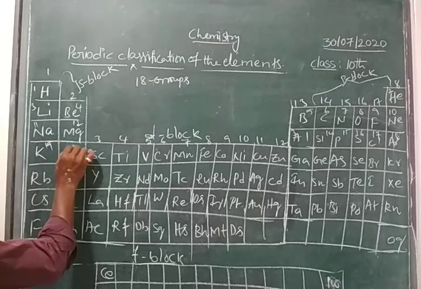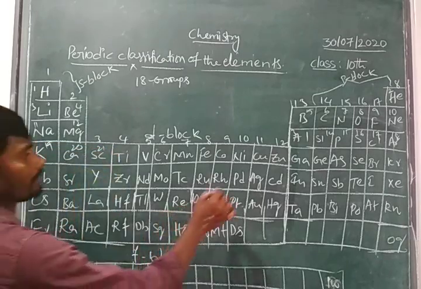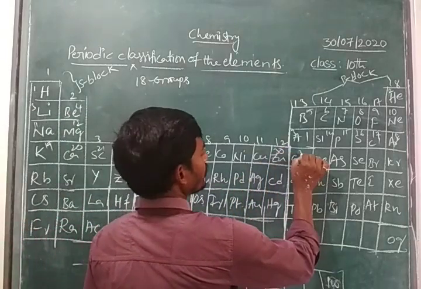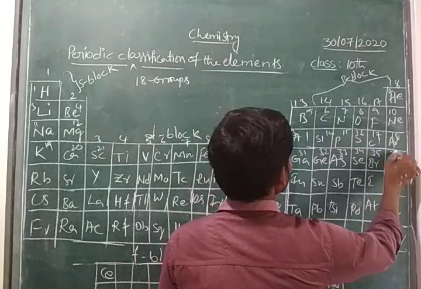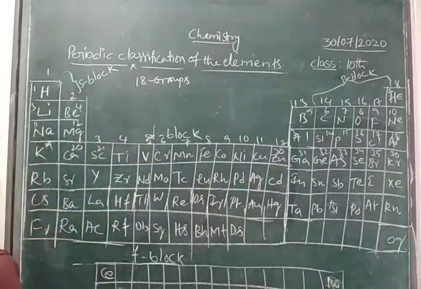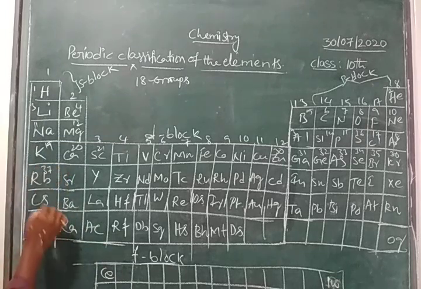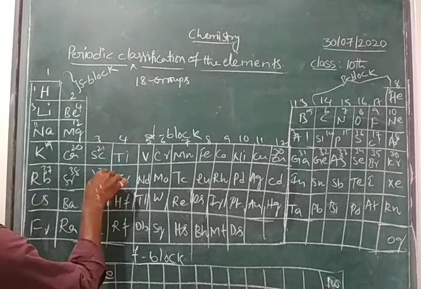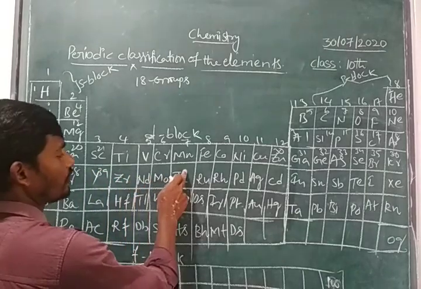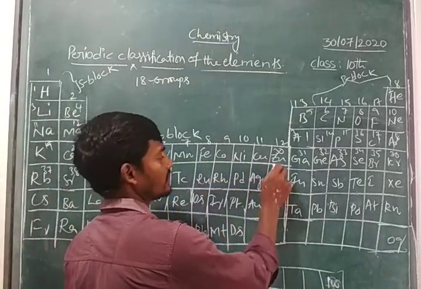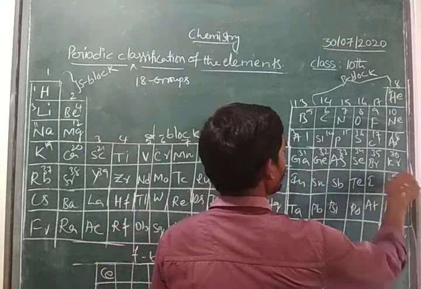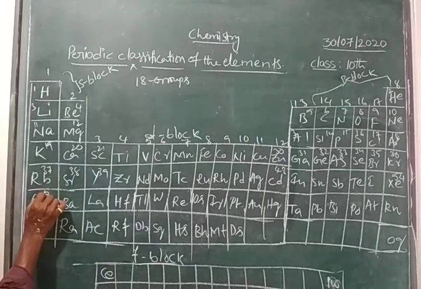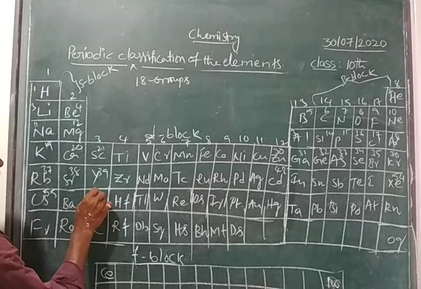Potassium is 19, calcium 20, 21, up to 30, 31, 32, 33, 34, 35, 36. And here it is 37. And here it is 38, 39, 40, up to 53, 54. And here it is 55, 56, 57.